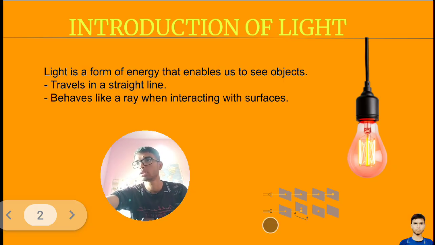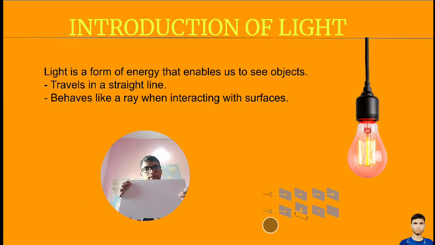Opaque object, this board, I have this object. Light will come from the source of light and hit the object, but it will not allow the light coming from the source to pass. It will block it. This type of object will block the light.